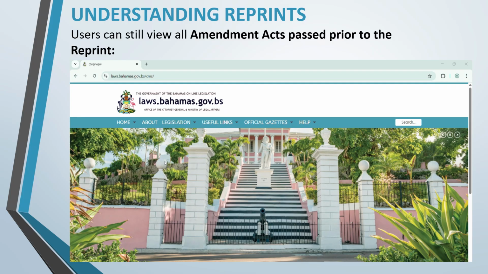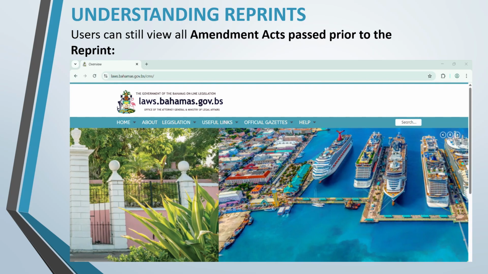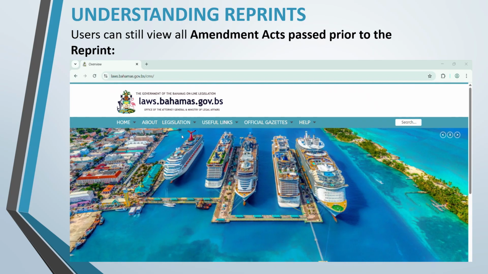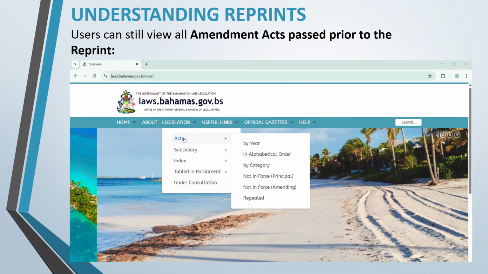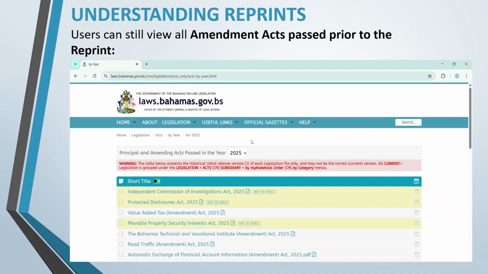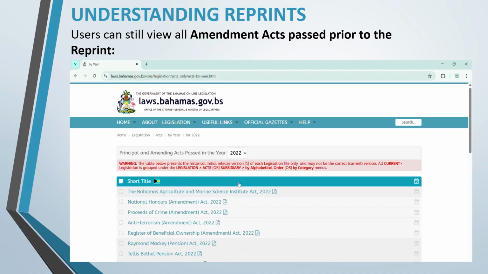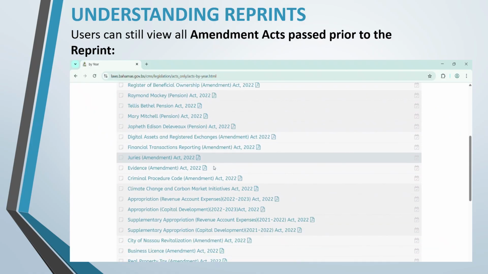To view amendment acts passed prior to the publication of the reprint, hover your mouse over the Legislation tab, hover over Acts, then select by year. Select the year of the desired Amendment Act, then scroll to and select the Amendment Act.